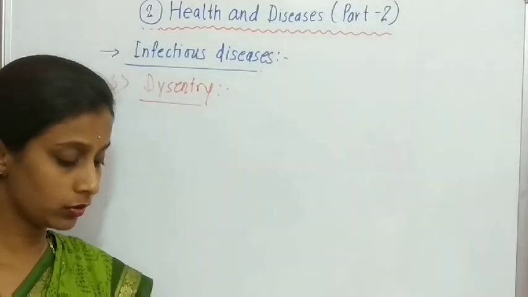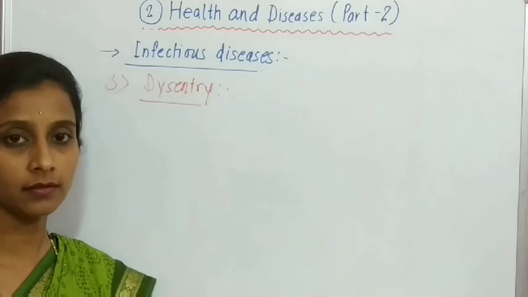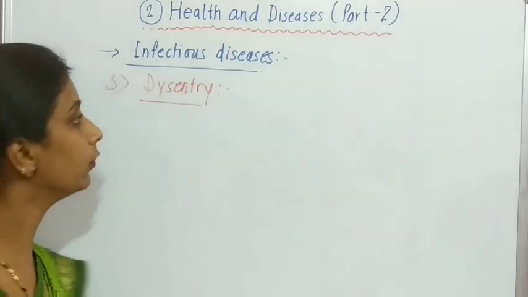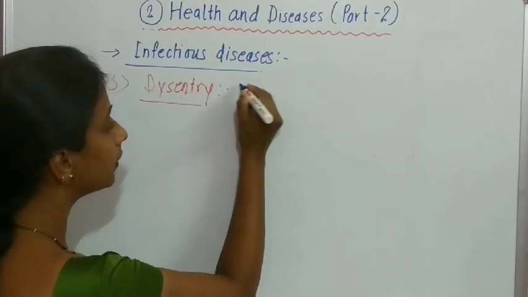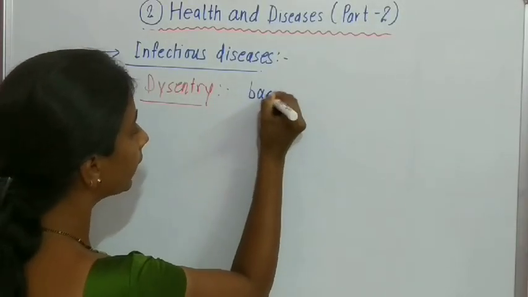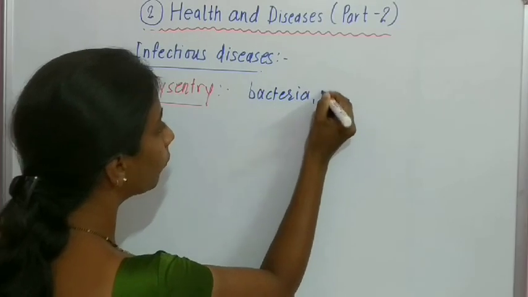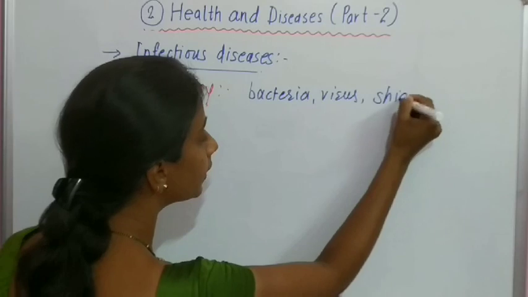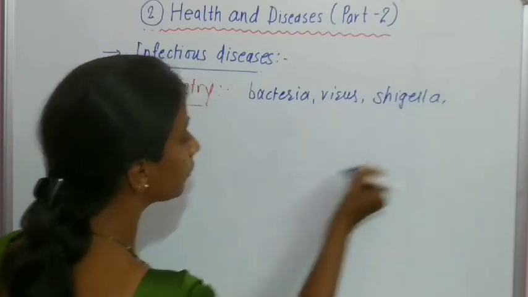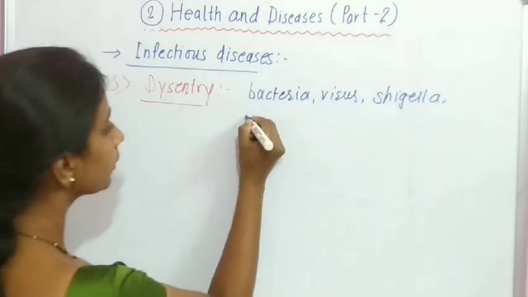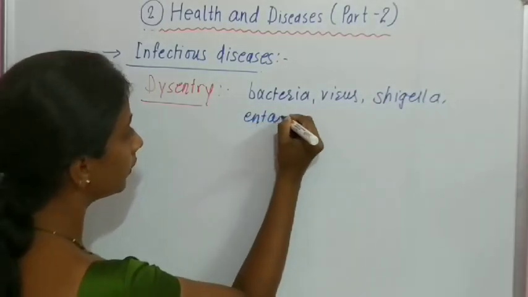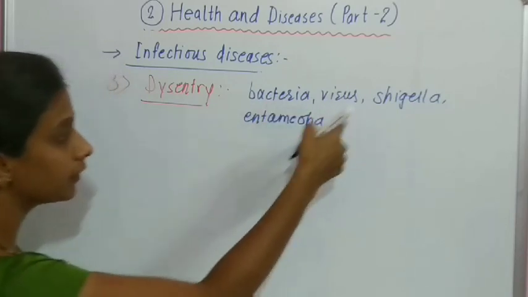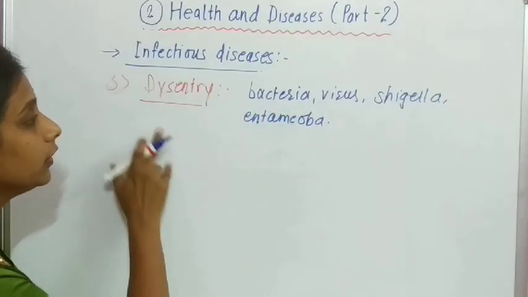The pathogens responsible for this disease are some bacteria and some viruses, namely Shigella, and sometimes Entamoeba. These are the responsible pathogens for dysentery.